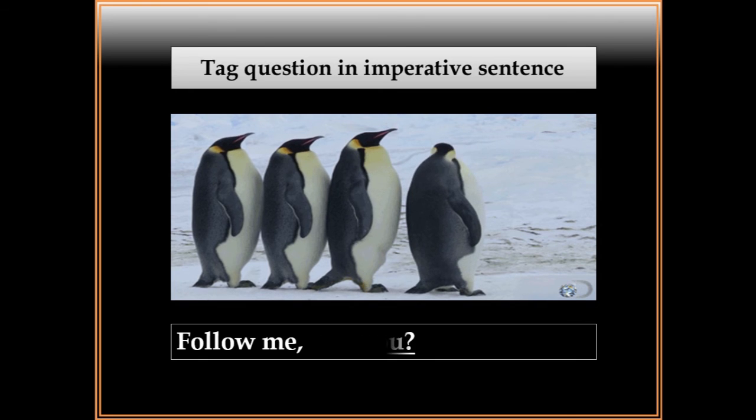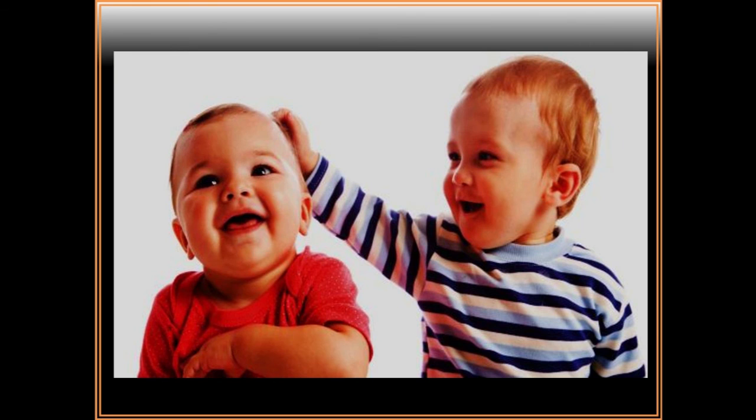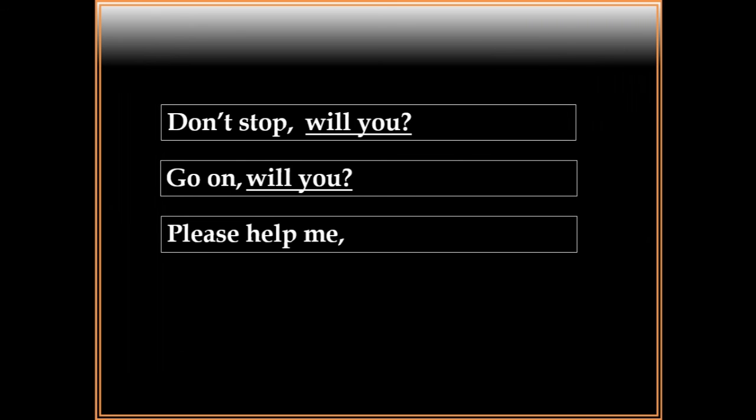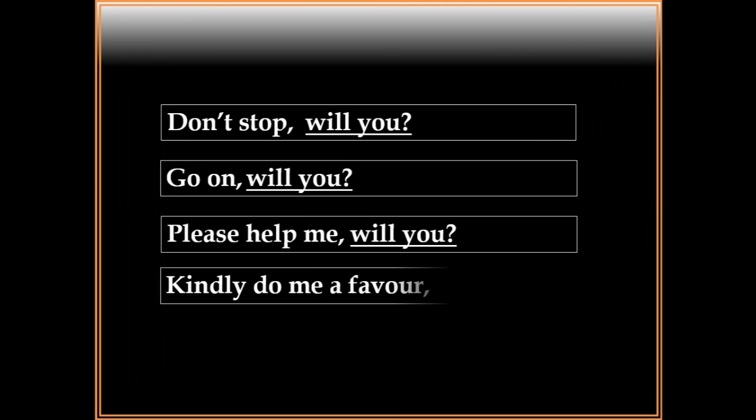Follow me, will you? This is an imperative sentence. Don't stop. It is also an imperative sentence, so it will be will you. Go on, will you? Please help me, will you?